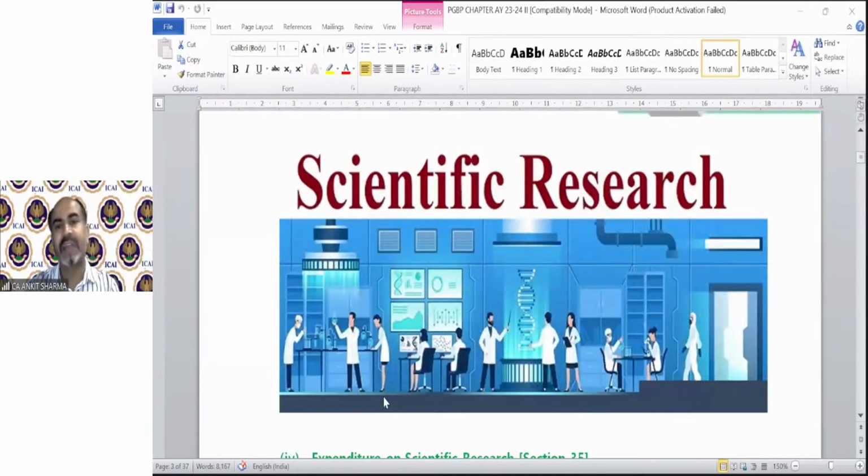Now the provision of scientific research. We were talking about this provision earlier also. If you are in a business in which some invention needs to be done, for example, some companies research some kind of medicine. Say we are trying to make a medicine for different subjects of the chartered accountant course. So the company is trying to make a medicine for accounts, for law, for income tax, for audit, etc. So there will be a tablet for it.